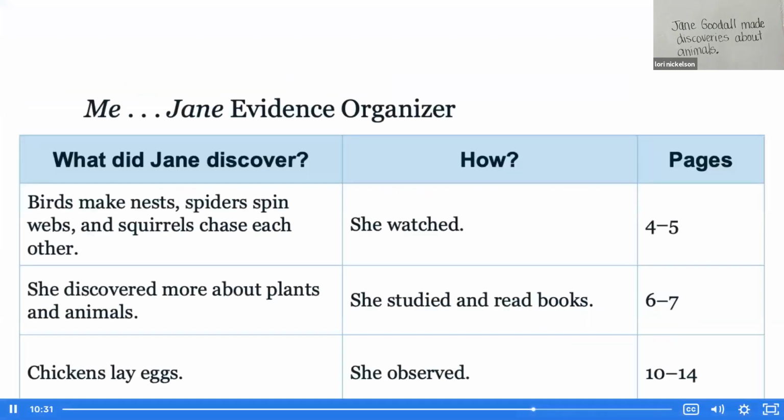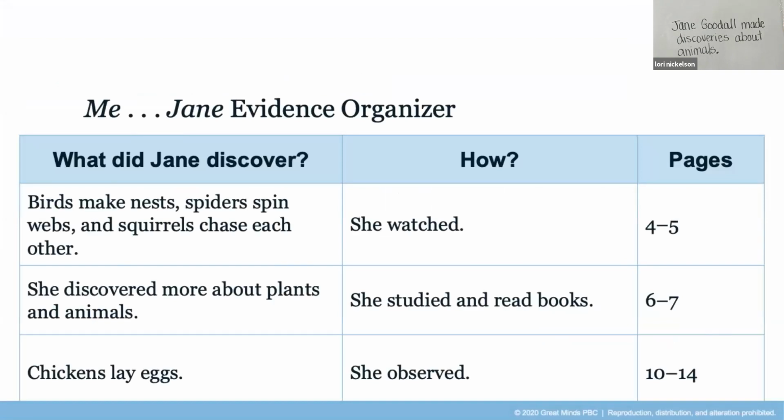All right, friends. Now that you've written your topic statement, you're going to practice the details you'll add to your paragraph. Remember, the focusing question task asks how Jane made discoveries. So take a look at that second column of the evidence organizer.